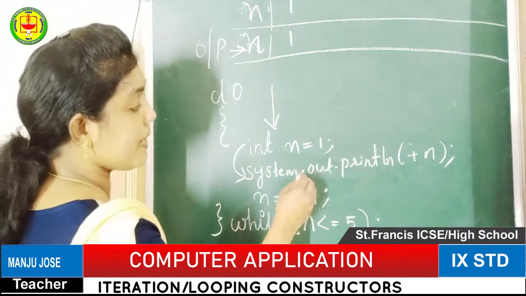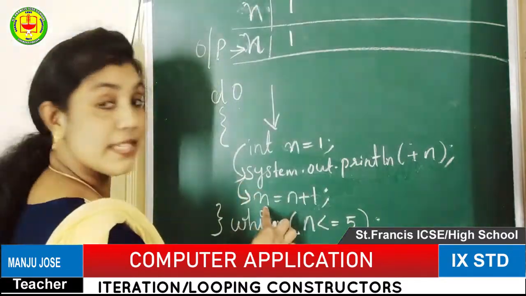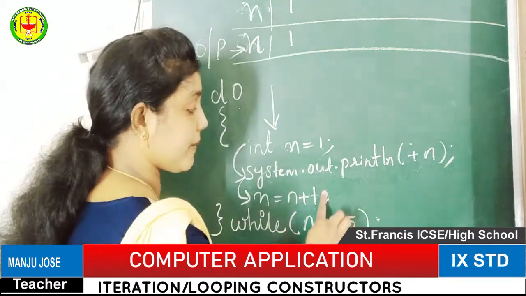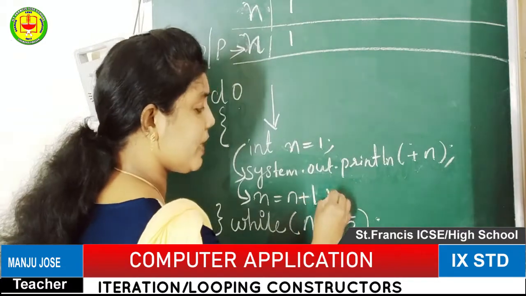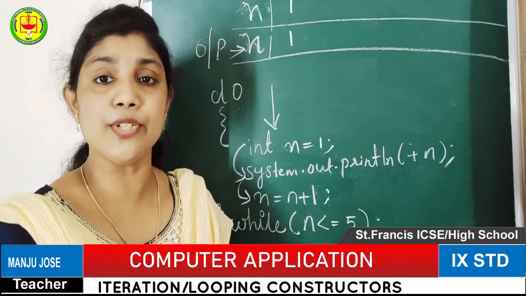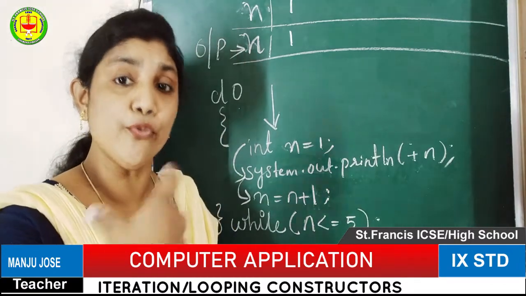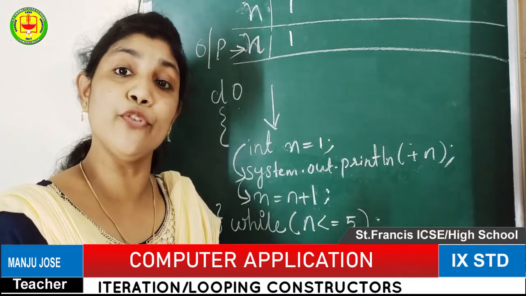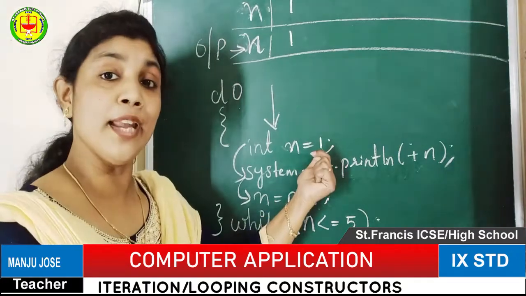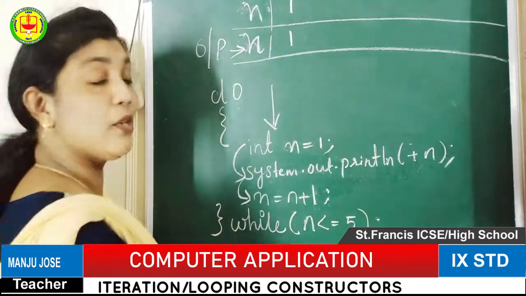After printing the present value, the controller will come to the next statement. Our next statement will be n = n + 1. n = n + 1 means we need to change the present value of n. If we want to move forward, the program should move forward, so we need to tell it to move forward. That is why we give the increment or decrement operator. So the present value of n should change to the next value, and that is why we have given n = n + 1.